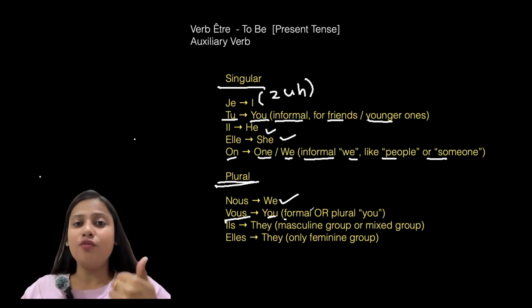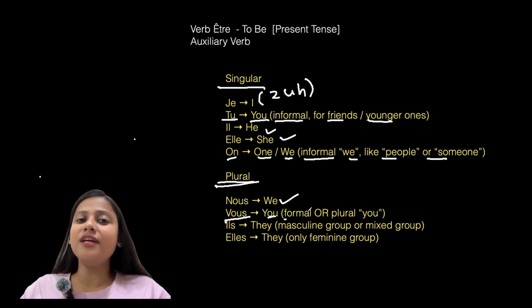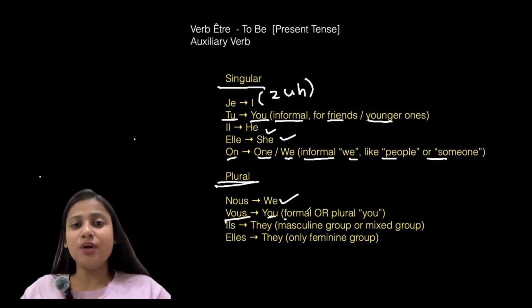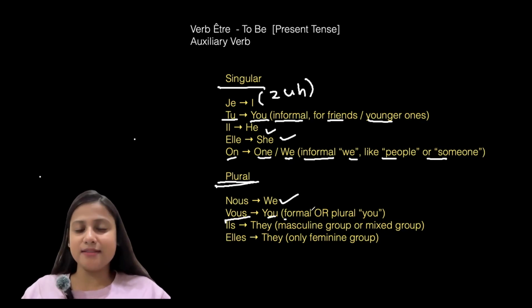So vous is for formal as well as plural, and tu is for informal or a single person when you're talking to someone who is younger to you. So tu and vous. For better understanding, you can learn like this.